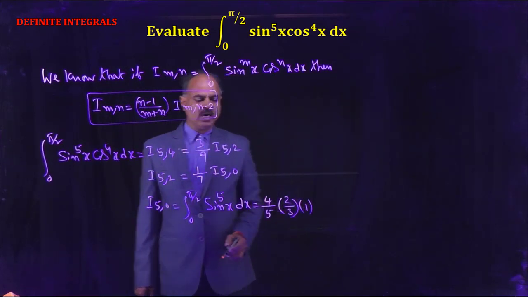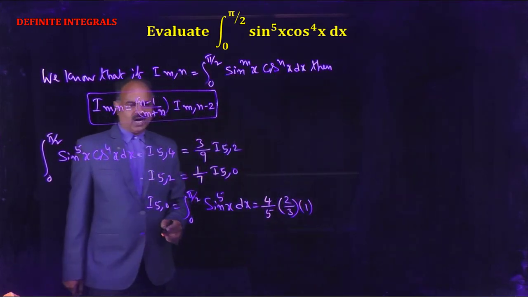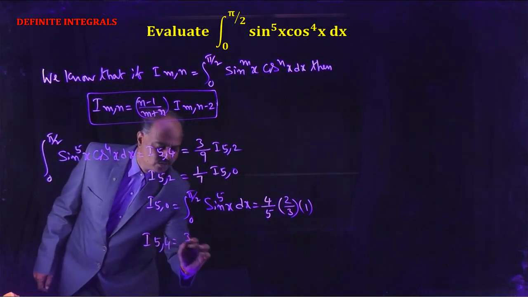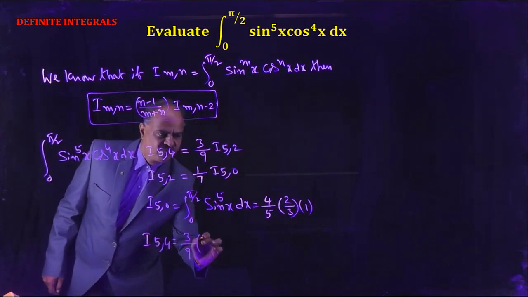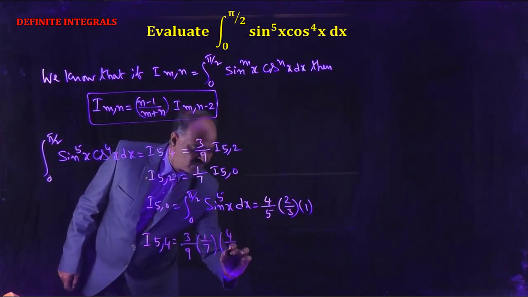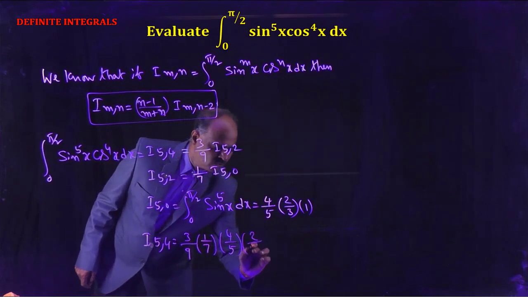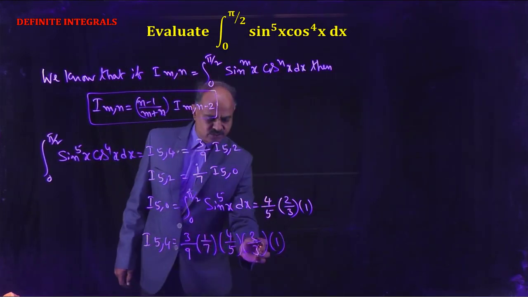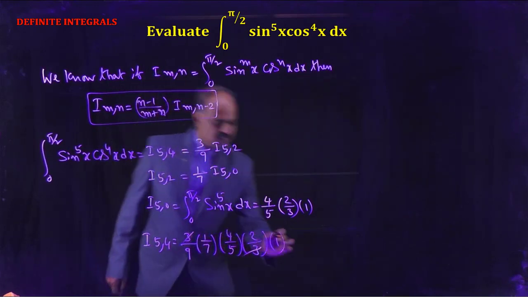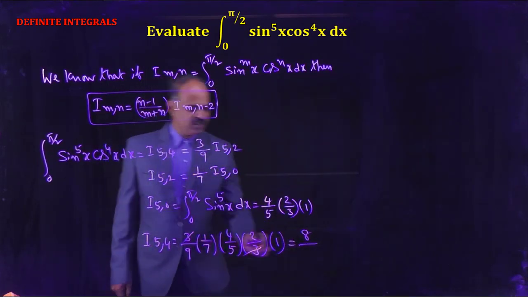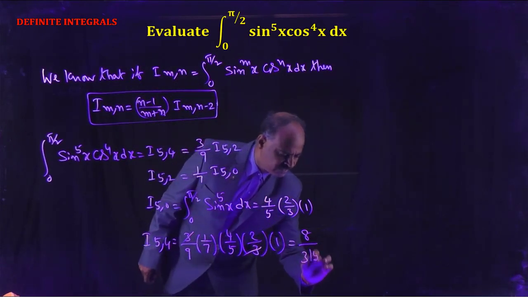Now the integral from 0 to pi by 2 of sin to the power 5x dx equals 4 by 5 into 2 by 3 into 1. Now I(5,4) equals 3 by 9 into I(5,2), that is 1 by 7 into 4 by 5 into 2 by 3 into 1. Here the 3 and 3 get cancelled, that equals 8 by 63 into 5, that is 315.